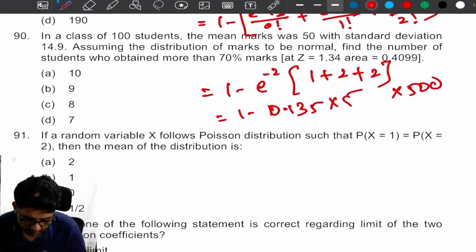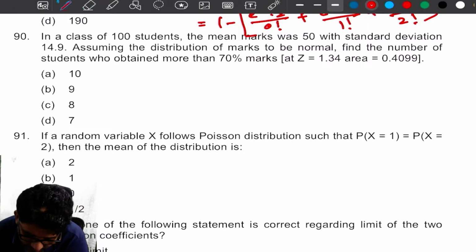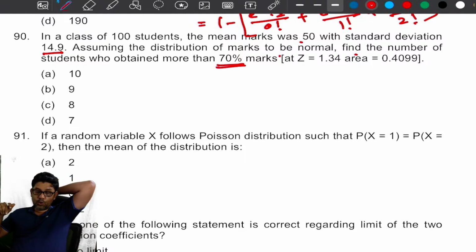Next, in a class of 100 students, the mean marks is 50 with standard deviation 14.9. Assuming the distribution of marks is normal, find the number of students who obtained more than 70%.